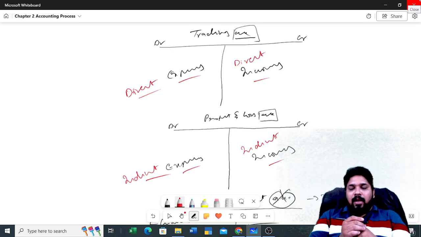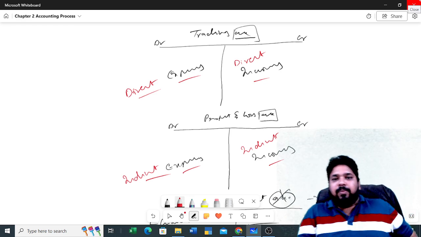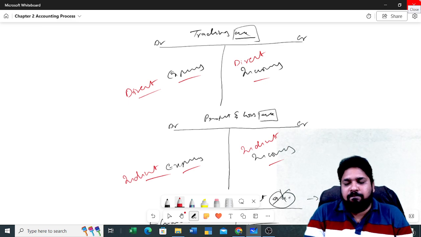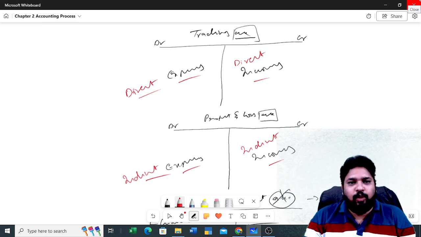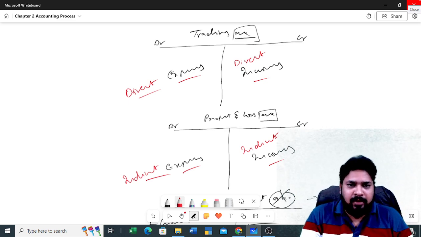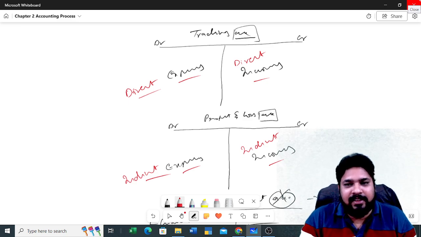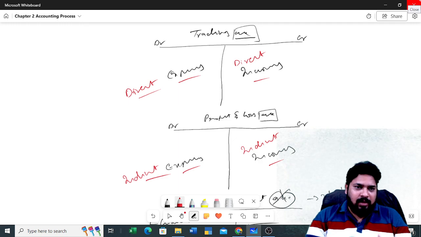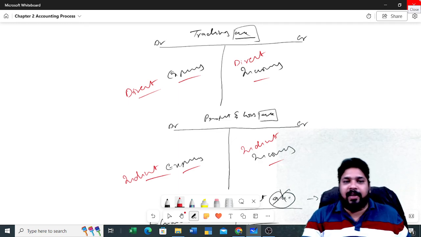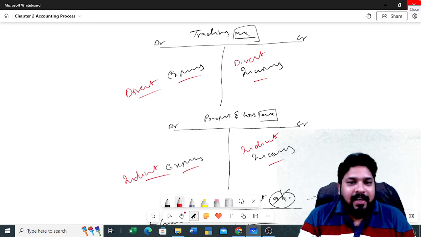You see, for example, suppose there is one manufacturing unit. Let us say this chair. Suppose this chair is there, and you need to manufacture this chair.